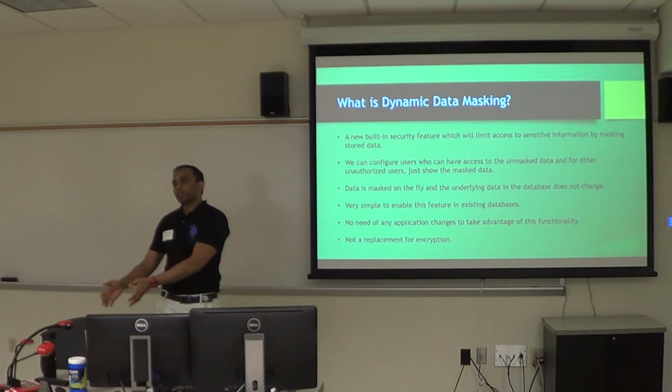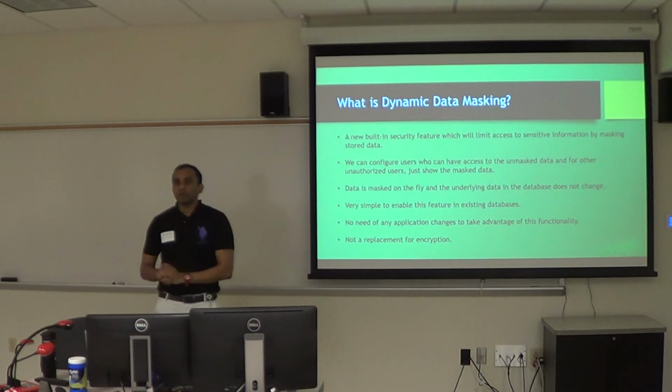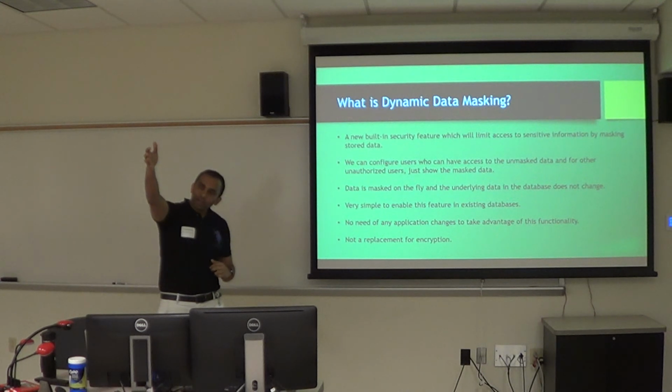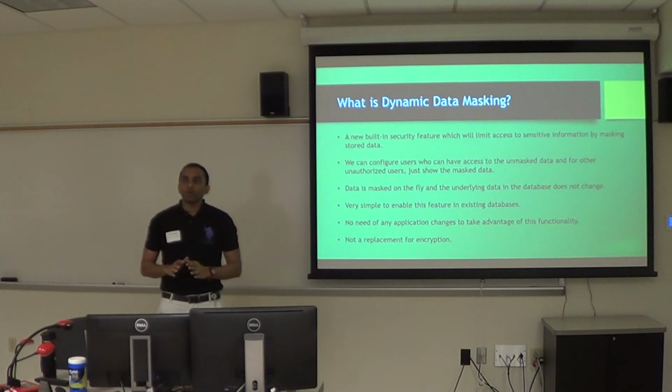I can store the information as is on my SQL Server, but say I want John to have access, and all others in this room, I don't want them to see the SSN or any sensitive information.